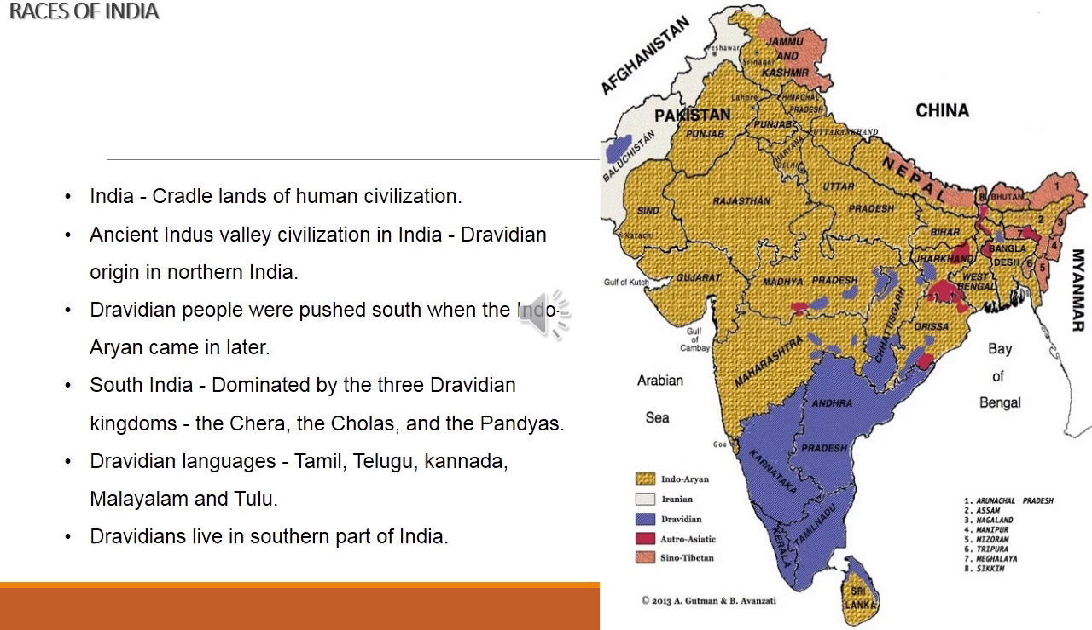Later South India was dominated by the three Dravidian kingdoms, that is the Chera, Chola, and Pandya. You learn in Tamil, in another subject also, that they are the Moovendars. Then the Dravidian languages are Tamil, Telugu, Kannada, Malayalam, and Tulu.